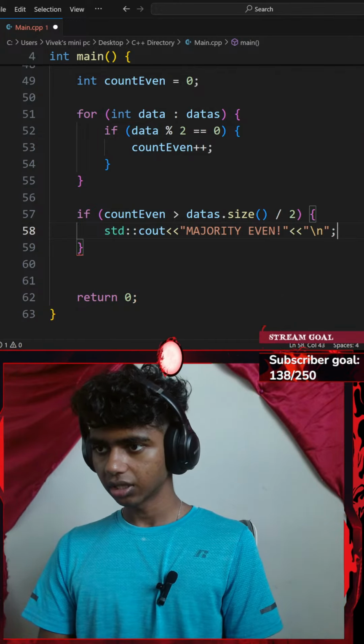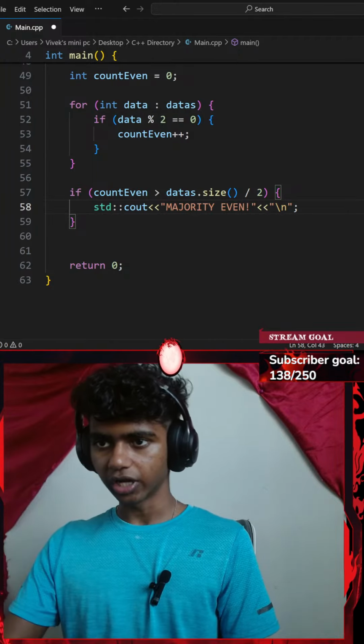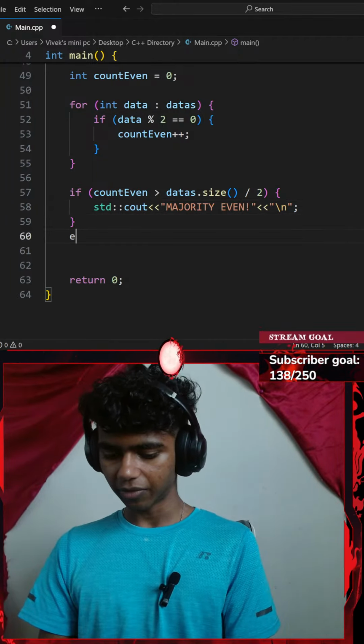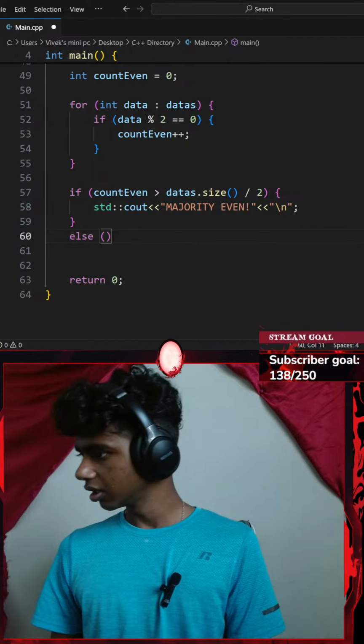Instead, I could just go with a slash n new line. Okay, perfect. I will be going with an else clause as well. So maybe outside of my if statement, let me go ahead and add an else clause.